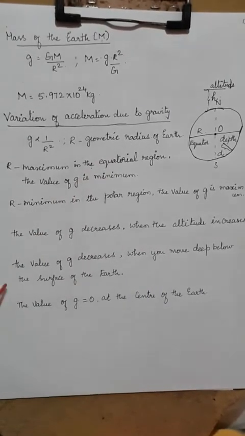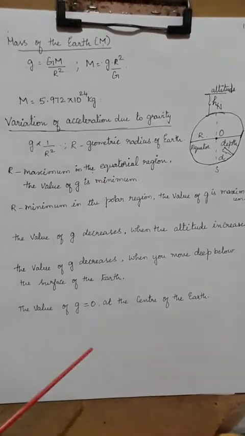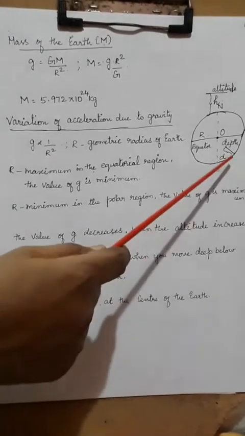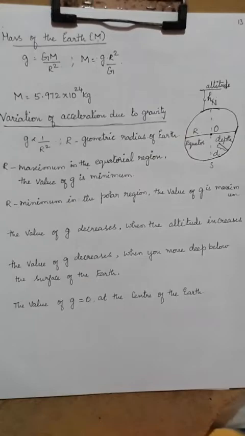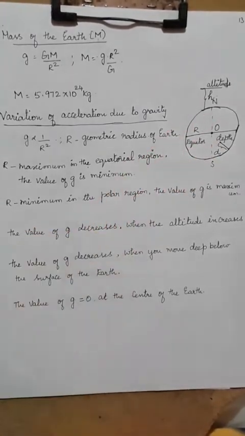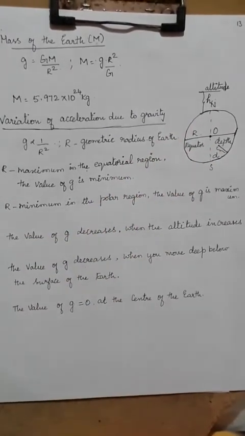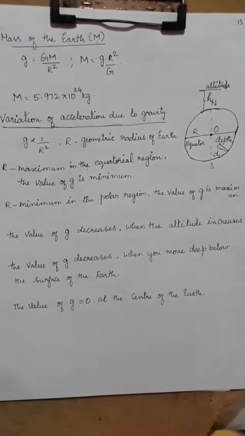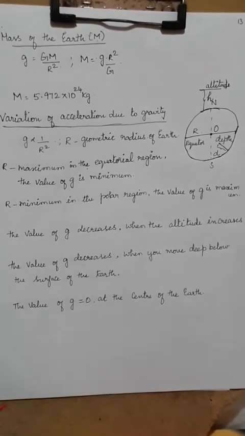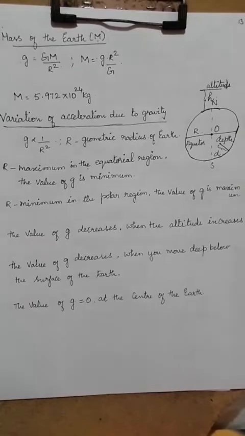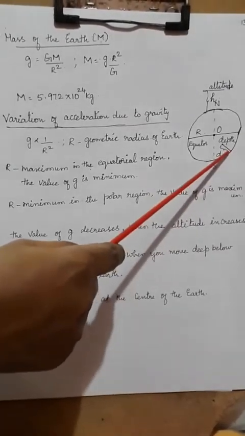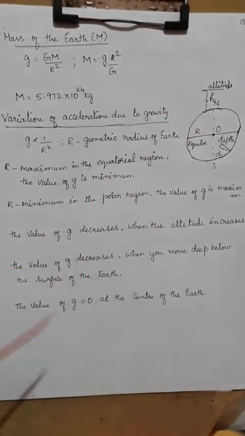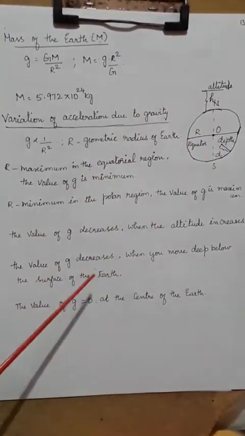Then the next one, where I am going to consider some depth below the surface of the earth. If you dig the earth, that is where you have mines. Have you come across mines? What they do is, where minerals are, or ore extraction takes place, in the mines they move deep into the earth. So there also g decreases.